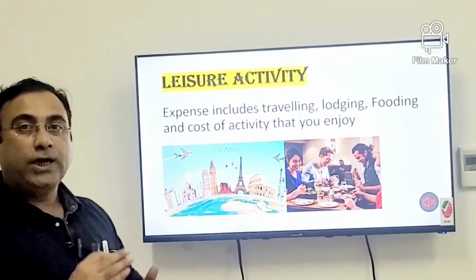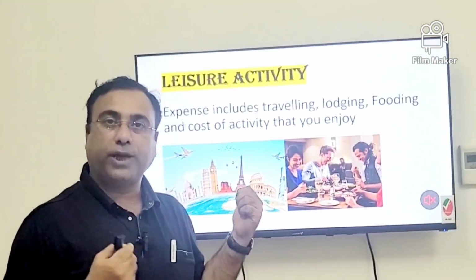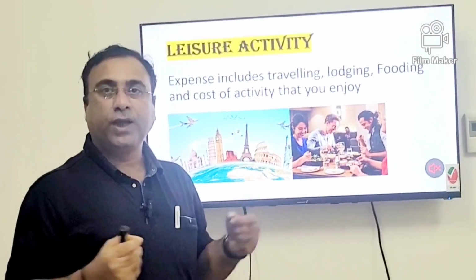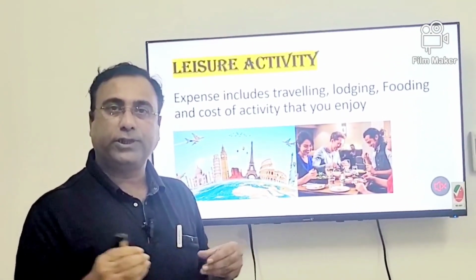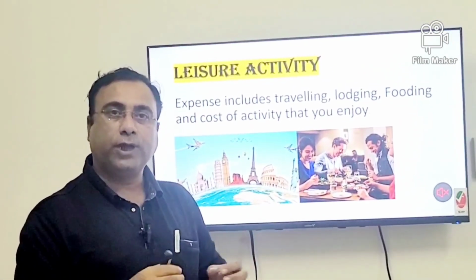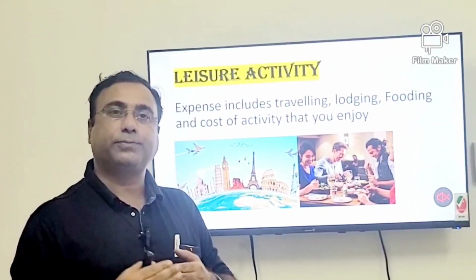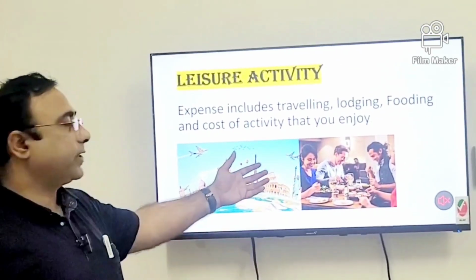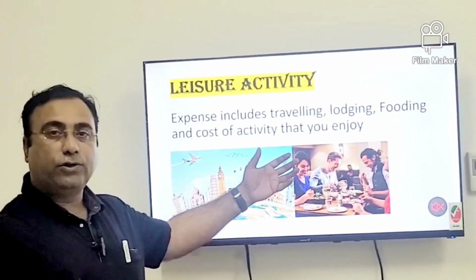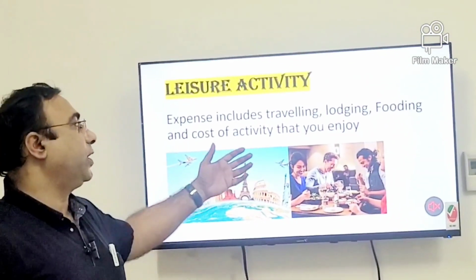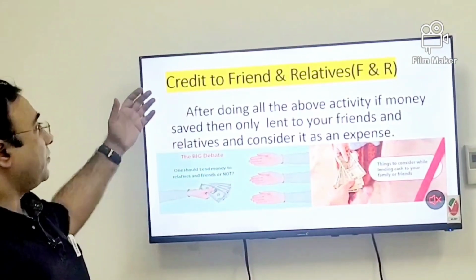So in this budget, if you cannot manage monthly, make it annual. Take your annual income, make it total, and then decide this much percent I can spend during a year. So the leisure activity can be done at your convenience, either monthly or yearly.